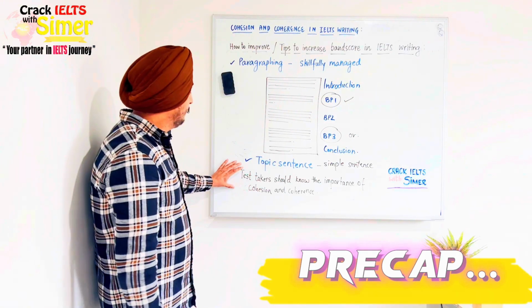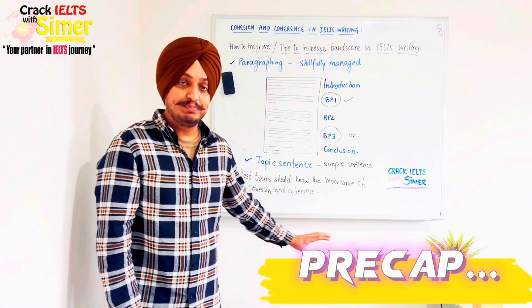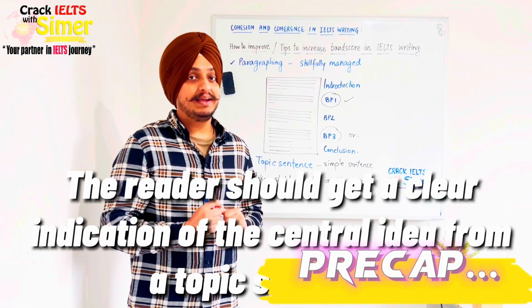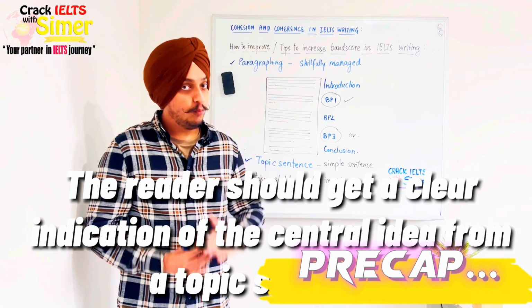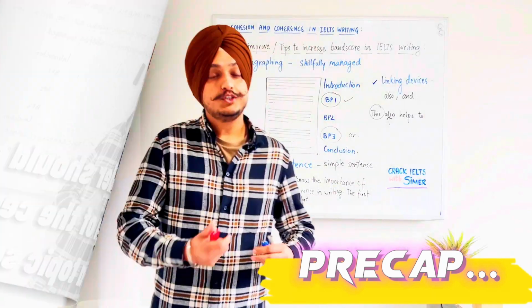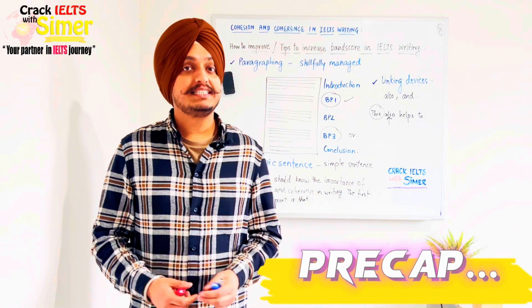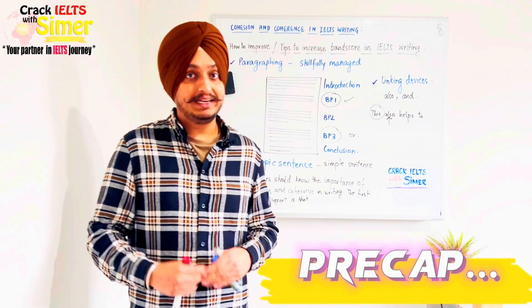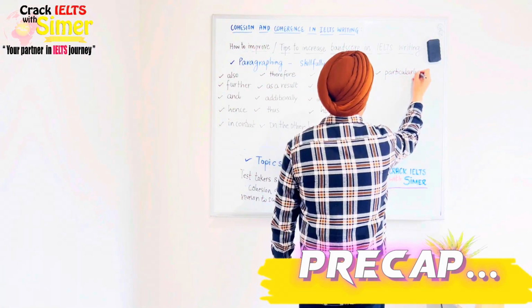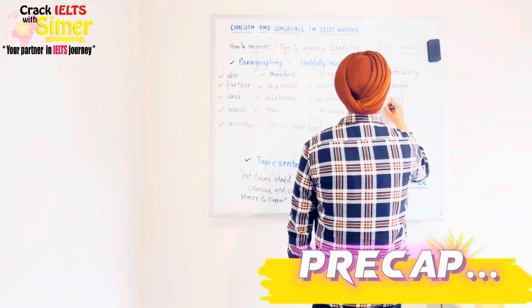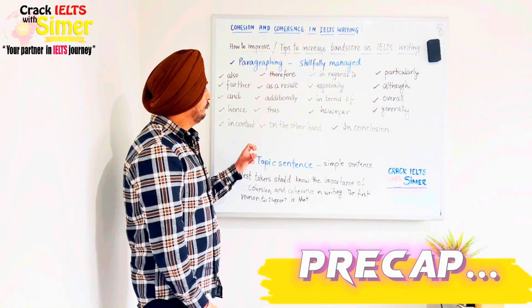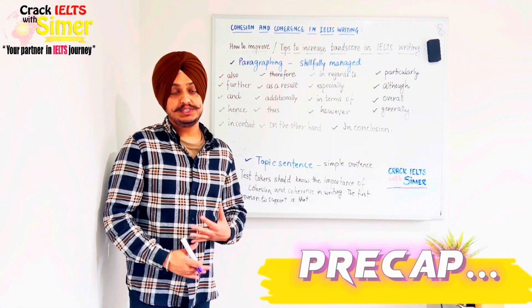So this is my topic sentence, which is simple and short and gives my reader a clear indication of what I am going to write in this body paragraph. So some of the common cohesive devices that I generally use in my writing include these. So these are some of the cohesive devices that I use in my writing.